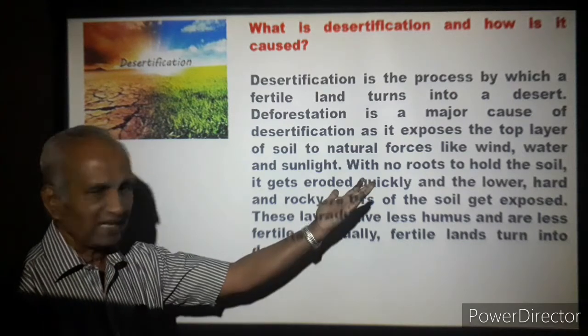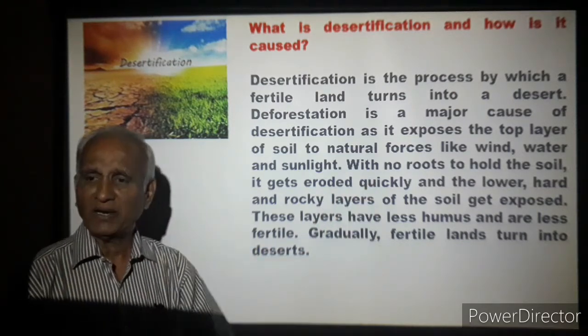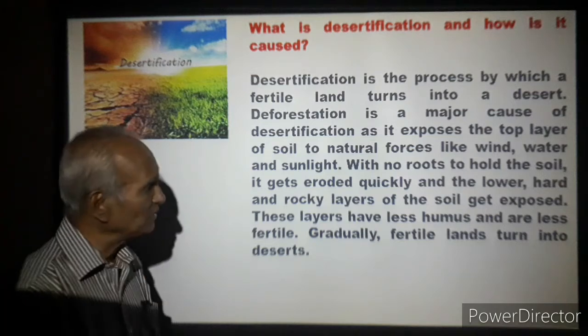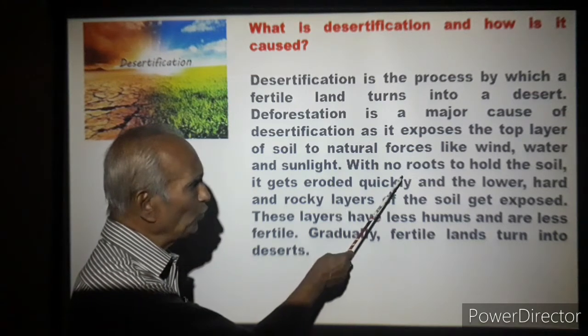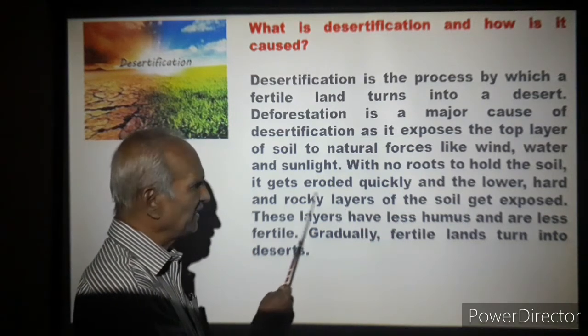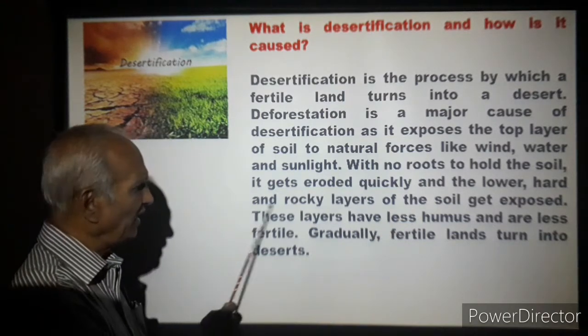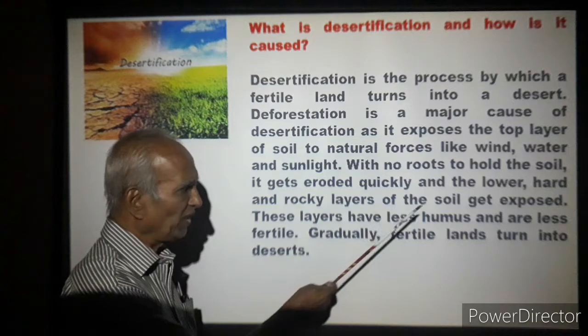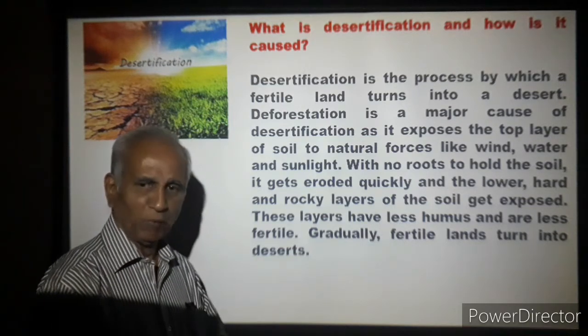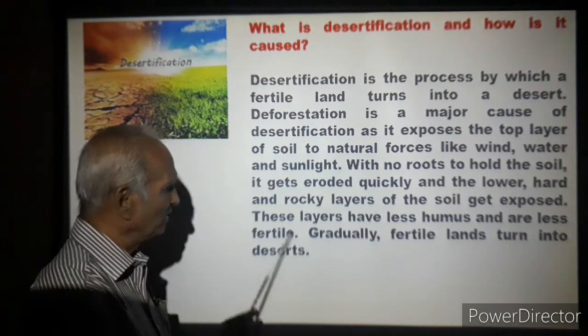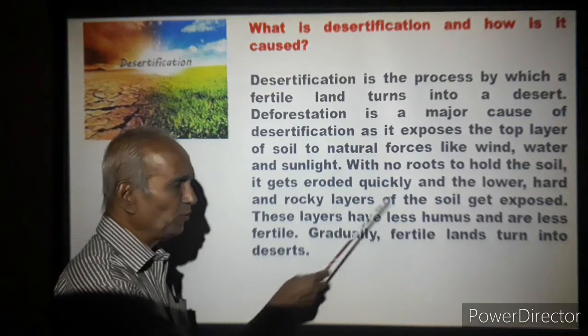So all these three are detrimental to our survival on this planet. With no roots to hold the soil, it gets eroded quickly, and the lower, hard and rocky layers of the soil get exposed. These layers have less humus.